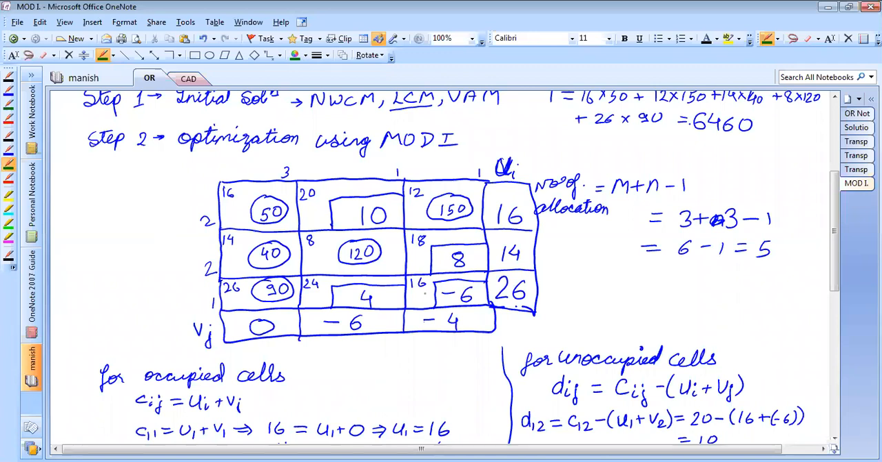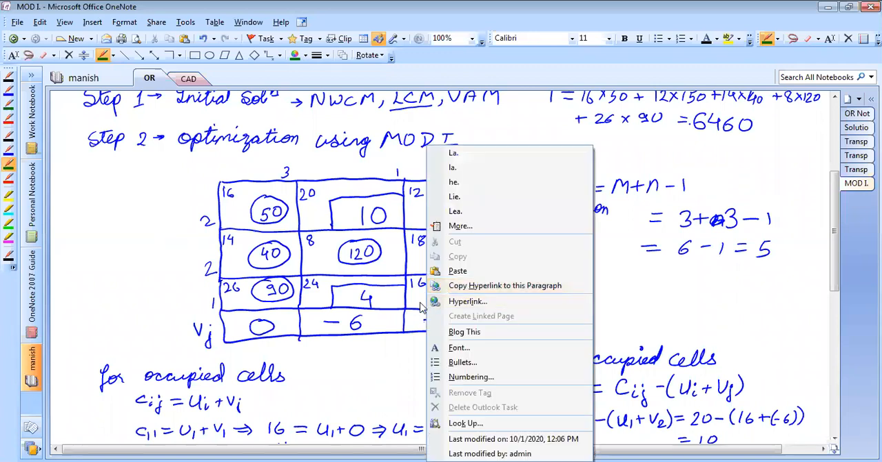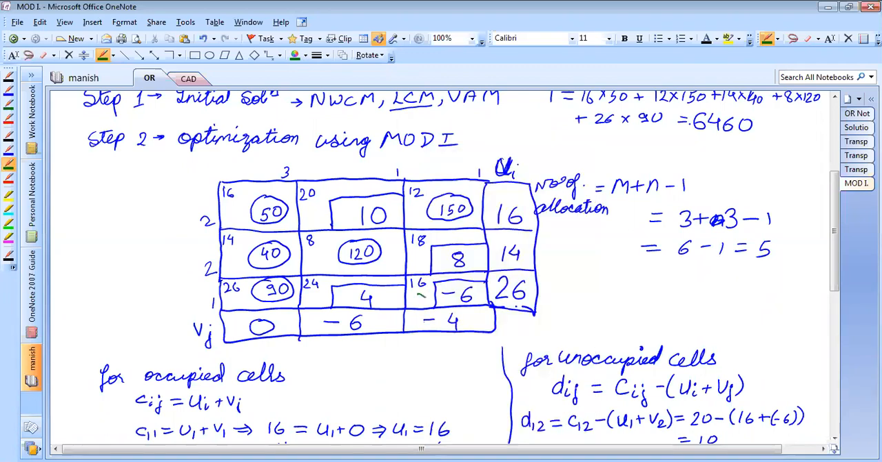From this point, I'll mark a point here, say X. This X or Y or Z, or no point, just a simple dot is also okay for you. Okay, so from this point, I'll move either upwards or towards the left or towards the right or towards down. I can move in any direction. I have to move where there is an allocation.